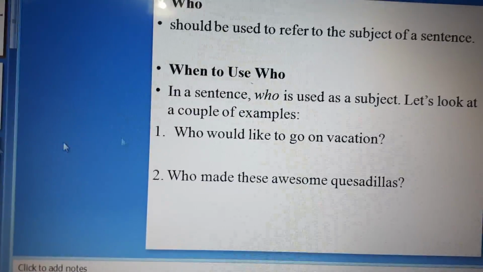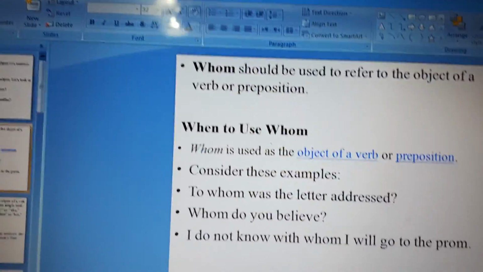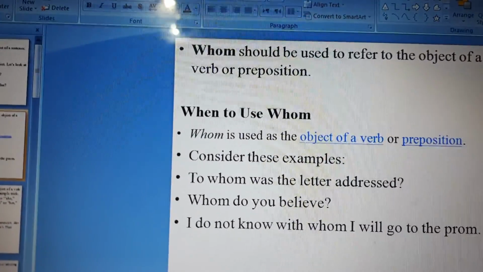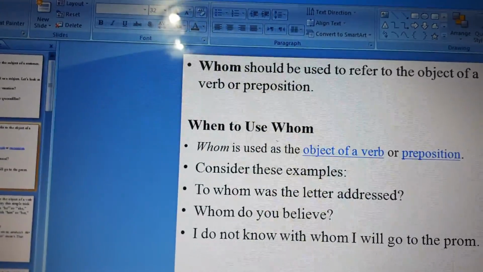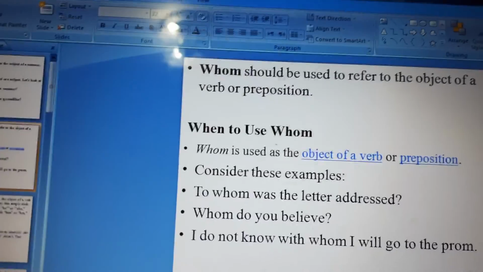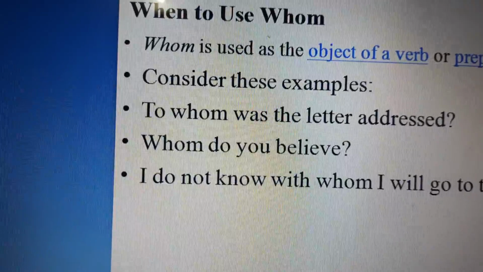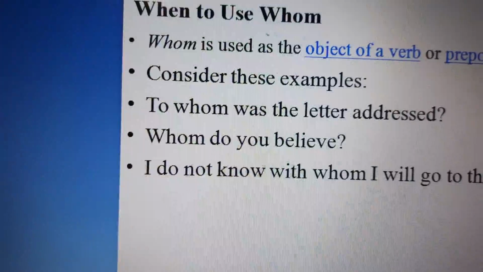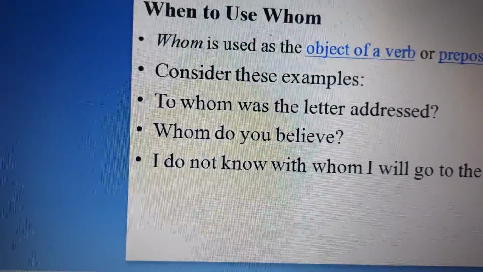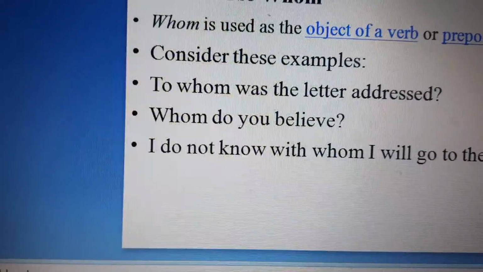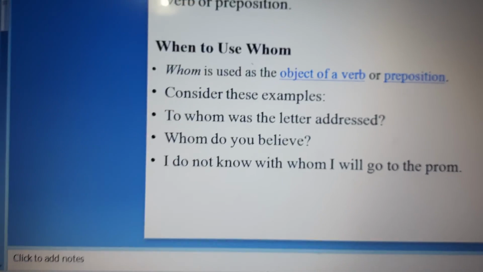That's it, okay? Whom. Whom should be used to refer to the object of a verb or preposition. We use this as the object of a verb or preposition. I'm gonna show you how. Here, to whom was the letter addressed? Okay, whom do you believe? I don't know with whom I will go to the prom.